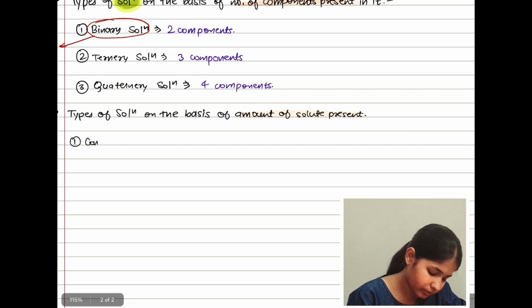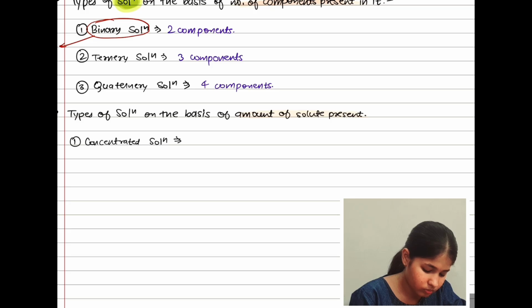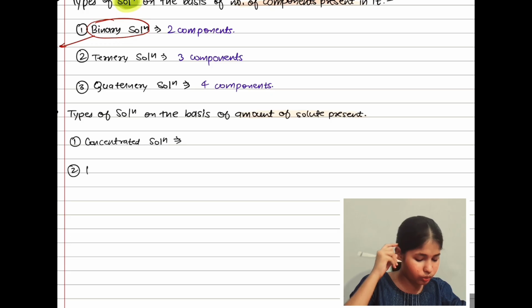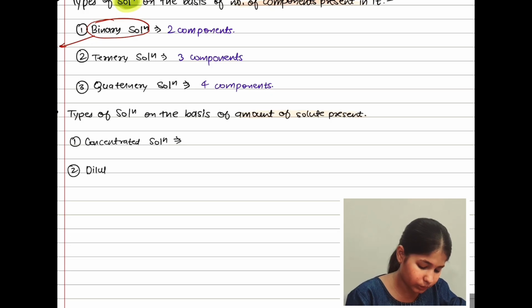Wait for a moment. First is concentrated solution, second is... no, it is not actually aqueous solution. It will be dilute solution.